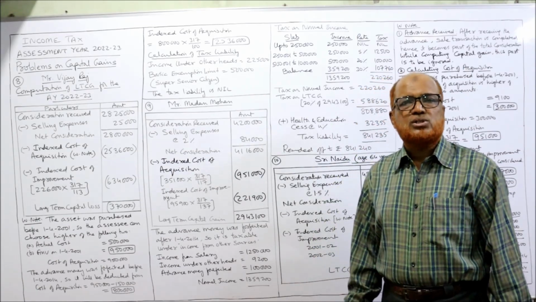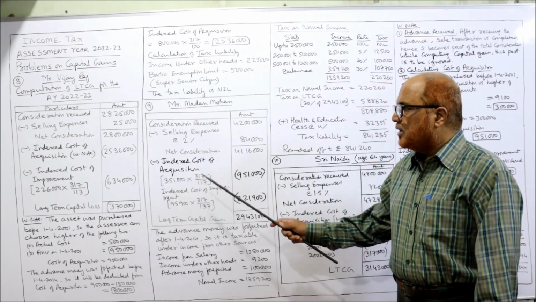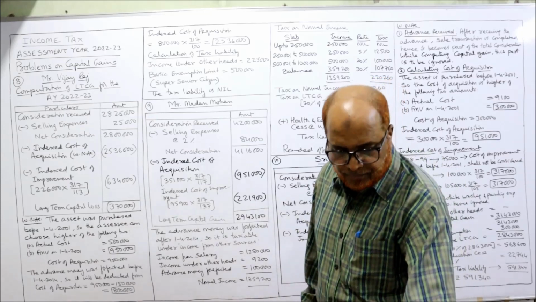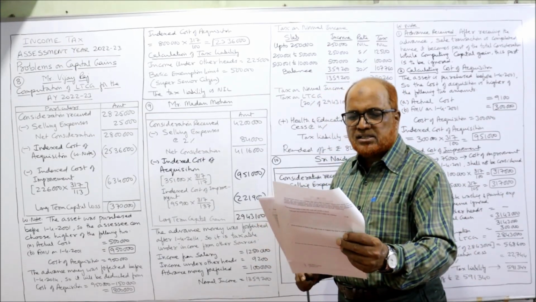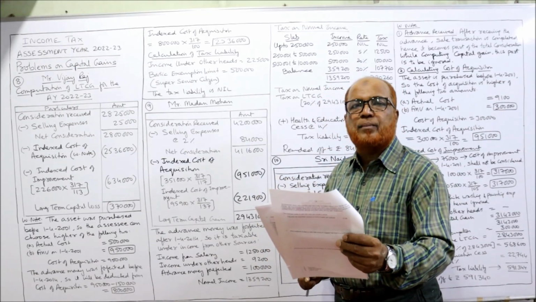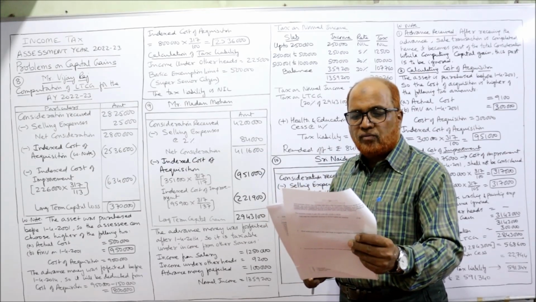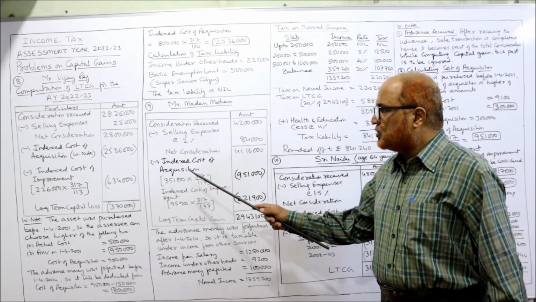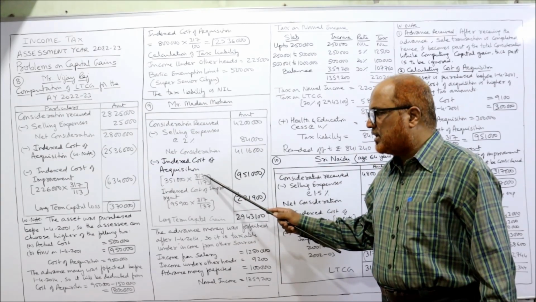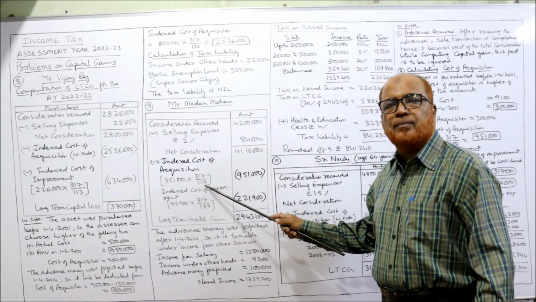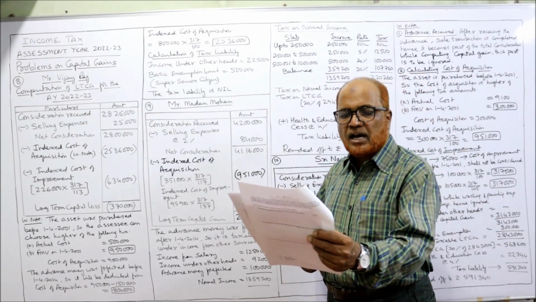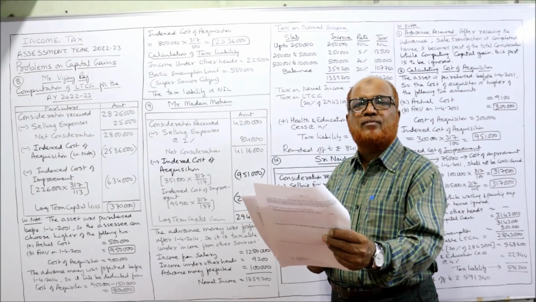Now indexed cost of acquisition. The house was purchased in February 2006. The amount was 3,51,000. So 3,51,000 into 317 divided by 117, because in the last line CII is given for 2005-2006.